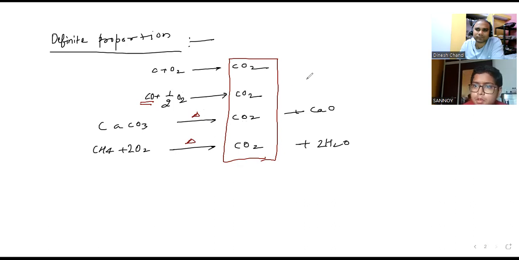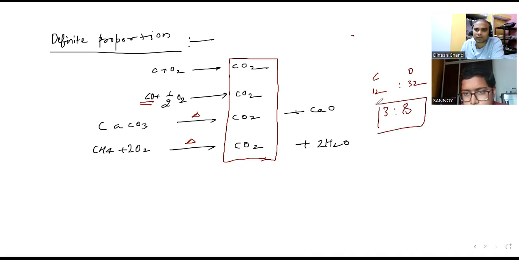Law of definite proportion, because the ratio by masses is always fixed. What will be the ratio? Can you tell me? This is 12, this is 32. 12 to 32 means 6 to 16, which is 3 to 8. The ratio is 3 to 8.